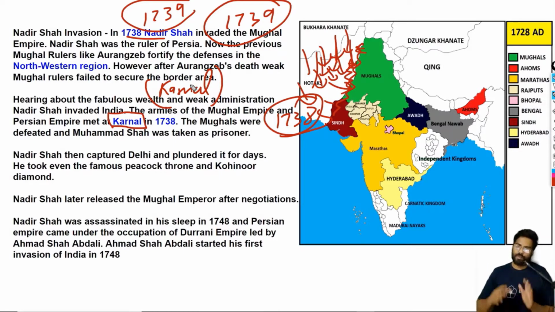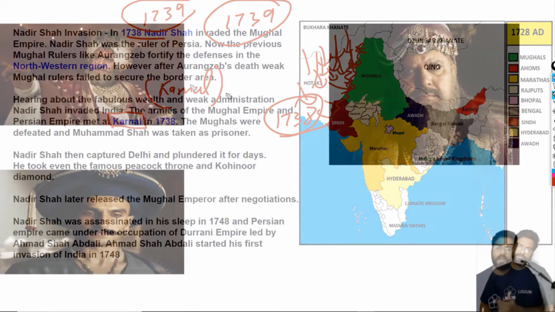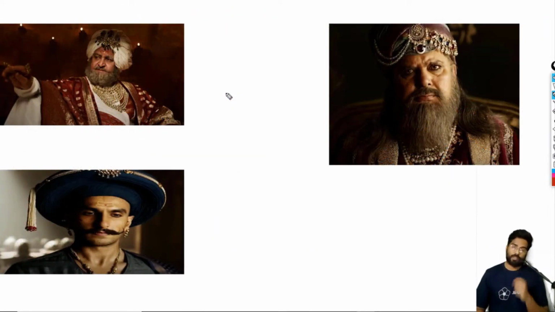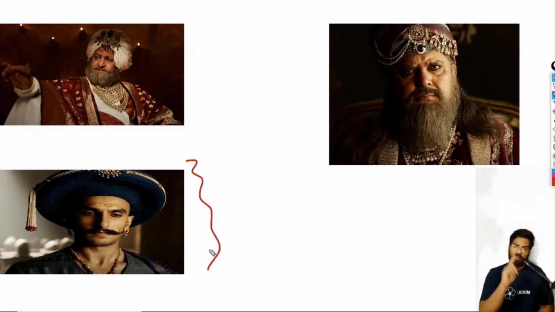Okay, so this was all about Muhammad Shah. Let's do some MCQs. Before we do these MCQs, there is something I actually want to teach you. It is quite interesting. Have you seen this movie Bajirao Mastani? These are the pictures of that movie. Ranveer Singh was Bajirao, the Peshwa Bajirao.